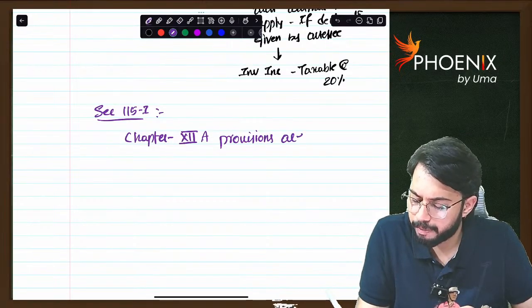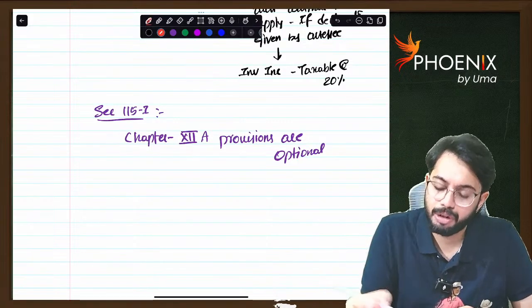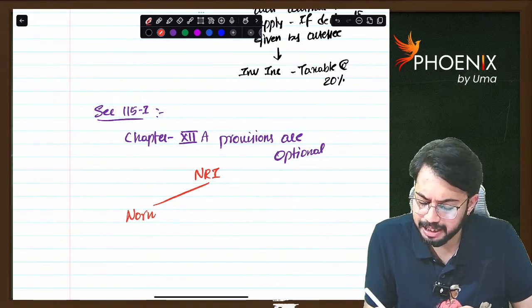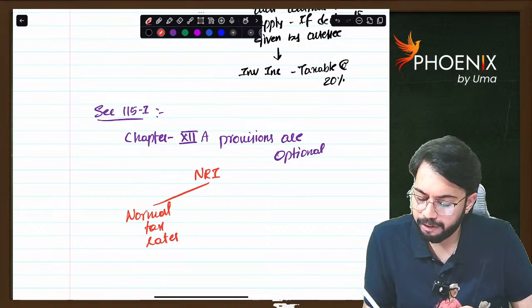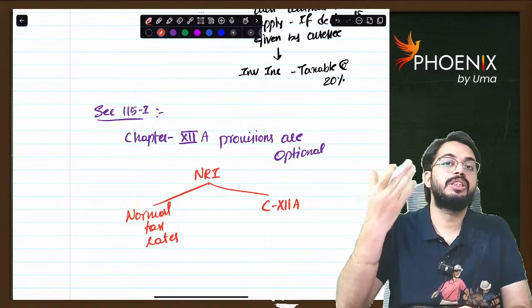What do you mean by this? NRI has two options. If NRI wants normal tax rates, he can choose normal tax rates. Or if NRI wants chapter 12A, he can choose chapter 12A.